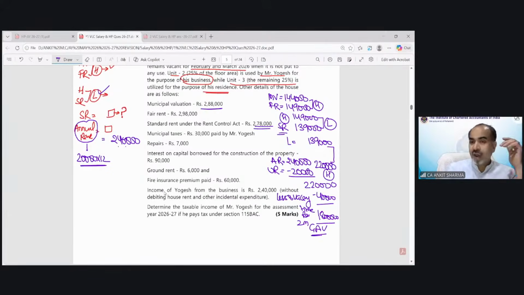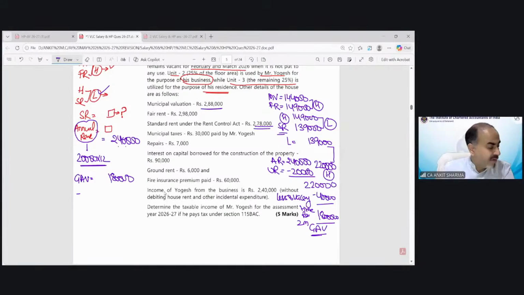So if any one of you have not gone through the normal class of income from house property, I would suggest, I request you all, please go and watch case number F solution, what we have discussed in detail with the help of multiple illustrations in our normal class of income from house property. Only after going through that provision in detail, you will be able to understand how we have arrived at this GAV of 1,80,000 rupees.